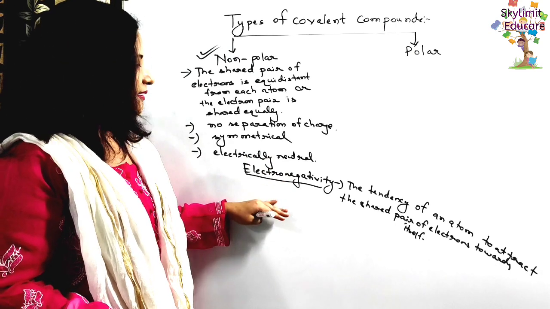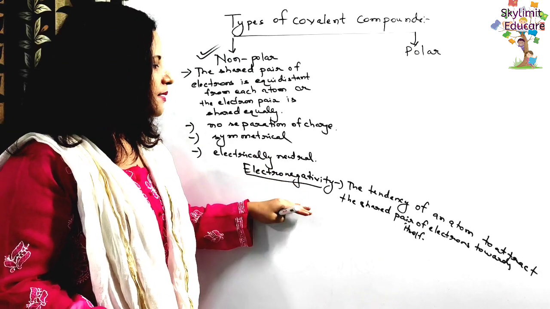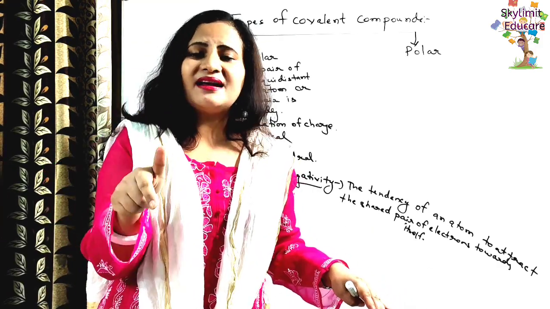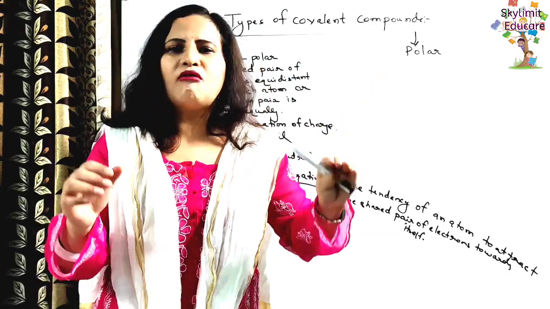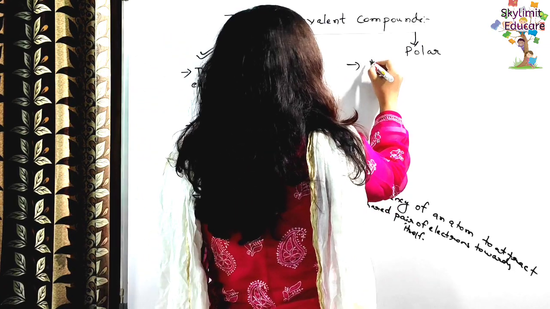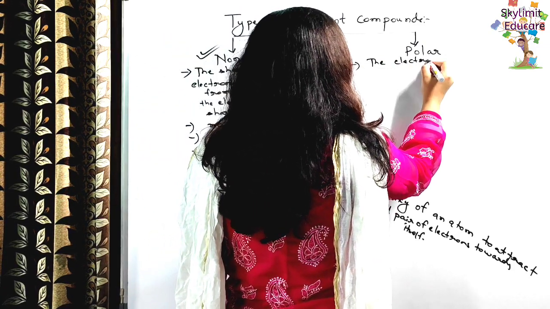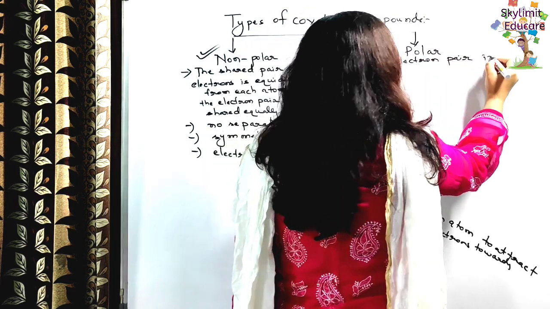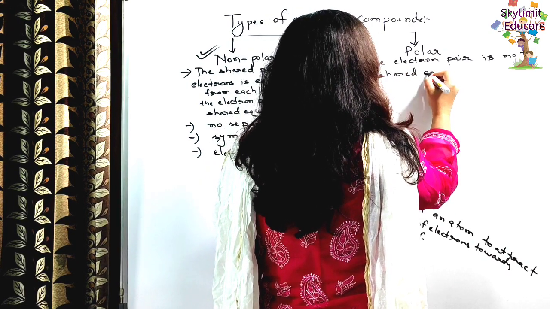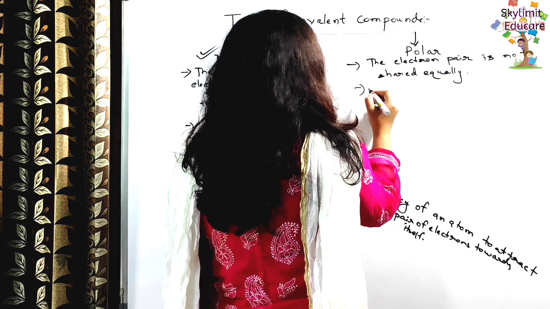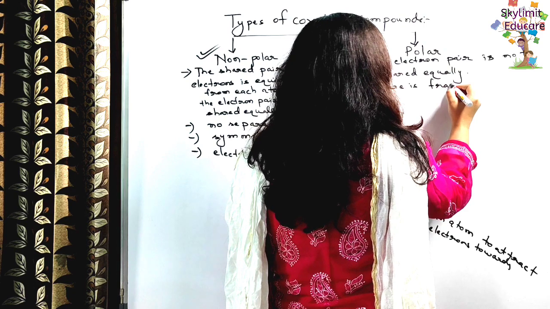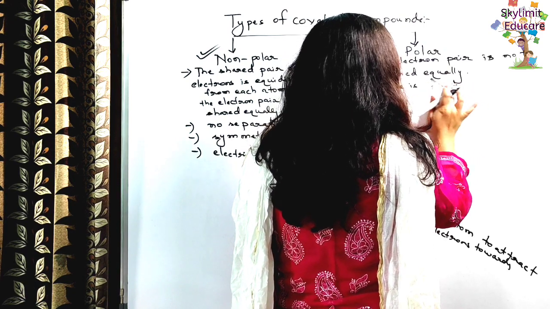But then sometimes what happens? Comparatively one atom tends to be more electronegative than the other, and in that case polar covalent compounds are formed. So in these polar covalent compounds, what happens? The electron pair is not shared equally. So as a result of this, what happens? There is charge separation, or you can say there is a development of fractional charge.